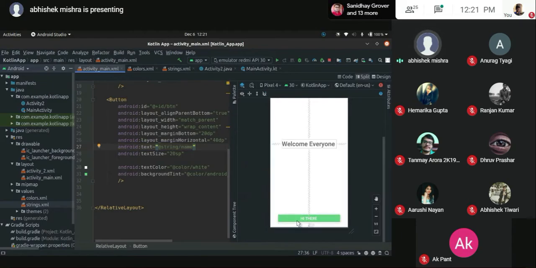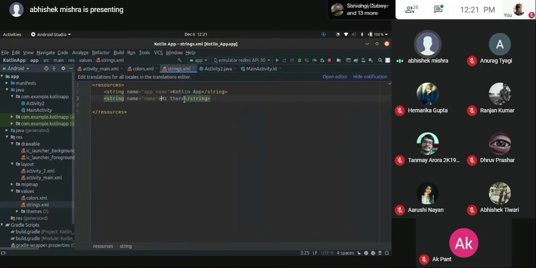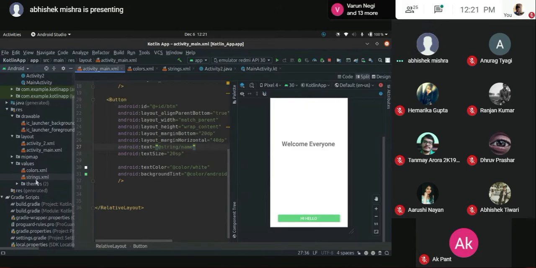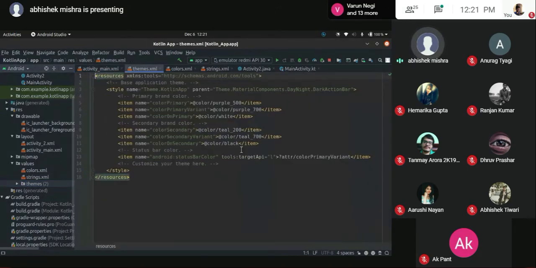These are the properties. I'm repeating once again, you might not be sure how these work, but I'm simply giving the name and it will automatically change. Same thing: if I head over to this string and replace 'there' with 'hello', it will automatically become 'hi hello'. You got it, right? What is the use of this?